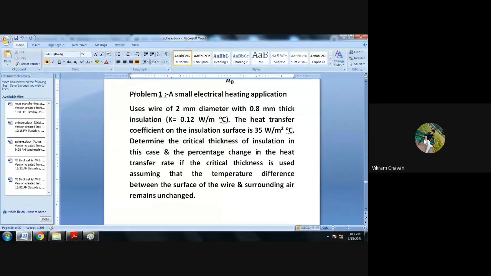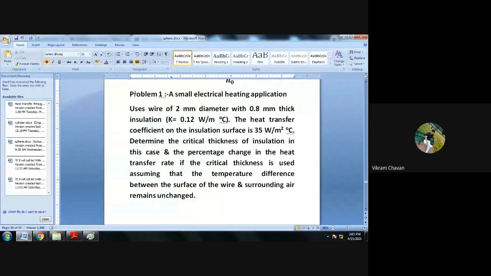Okay, have you written the statement? I will read it. Problem number 1: a small electrical heating application uses wire of 2 mm diameter with 0.8 mm thick insulation, and that insulation material has thermal conductivity K equal to 0.12 watt per meter degree Celsius.